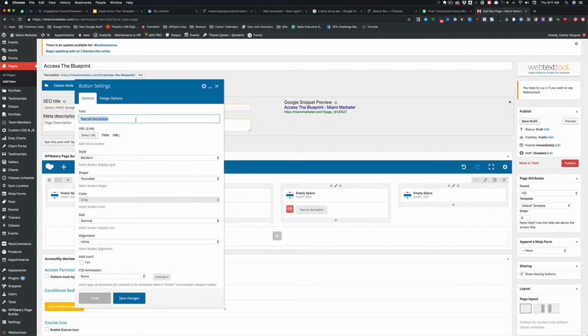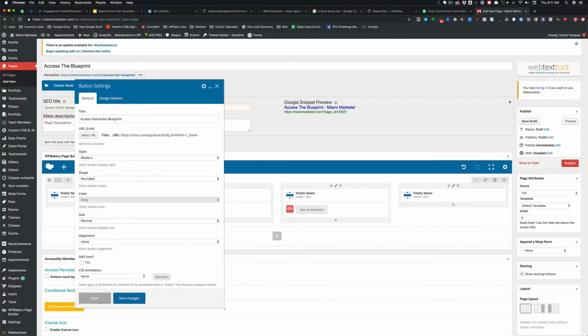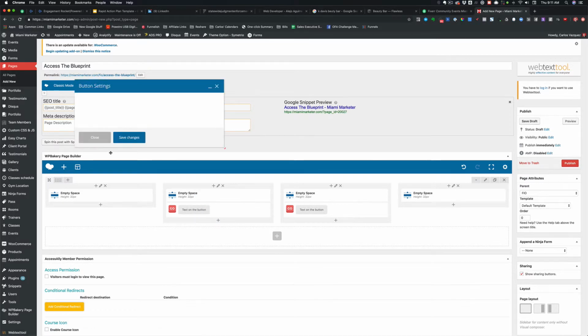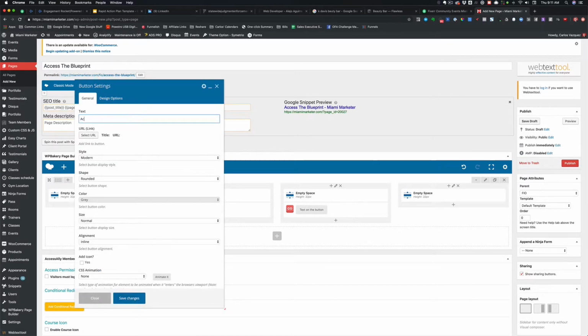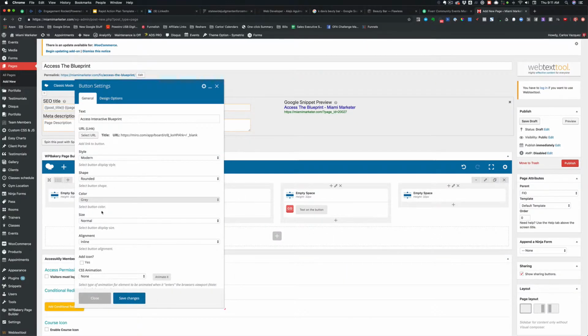And let's go ahead and access interactive blueprint. And then the URL is going to be this one right here. Open link in new tab and all that good stuff. Oh, wait, didn't I change that already? Text on the button: access interactive blueprint. Select URL. Didn't I save this already? Open link in new tab. Okay. Let's make it blue, whatever.